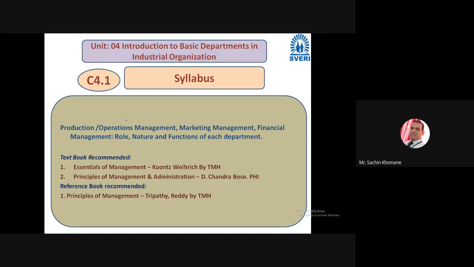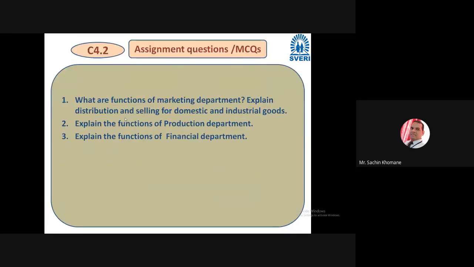Then some MCQs important for you, which were asked in previous examinations and for your assignment also. Please note this question: what are the functions of marketing department? Explain distribution and selling for domestic and industrial goods.